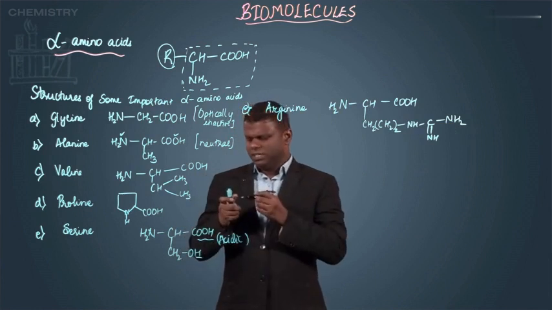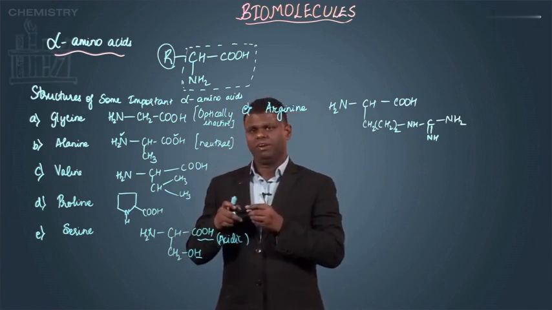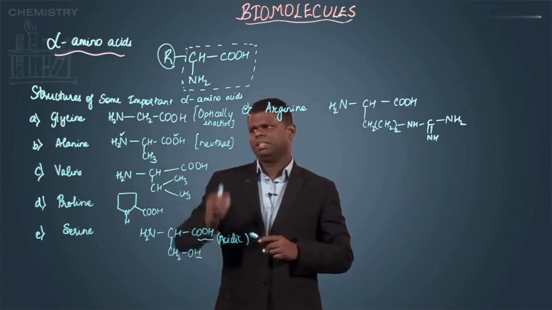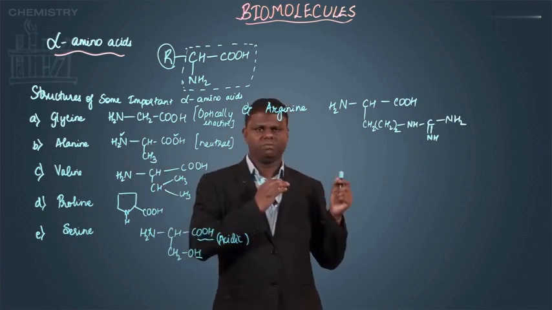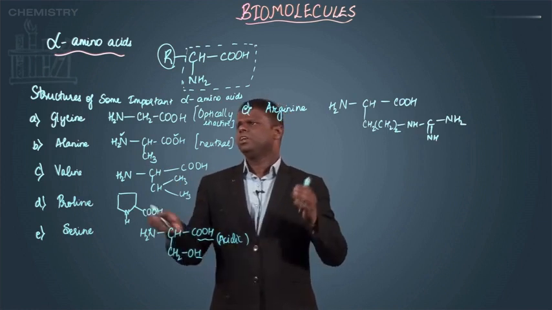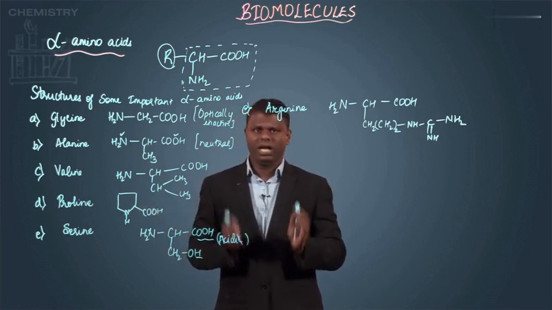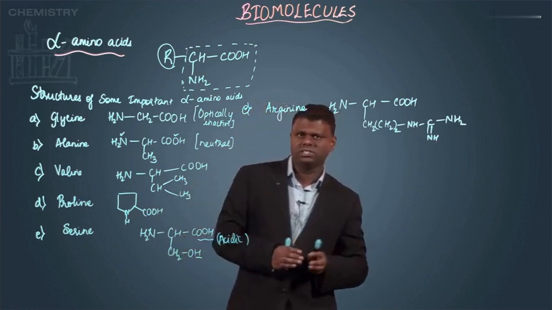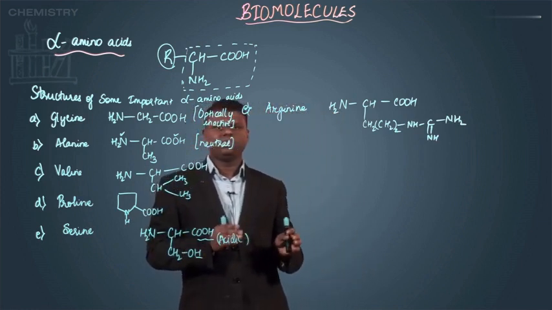Okay, so these are the structures of important alpha amino acids. You could try to remember a few of them. And alanine has a methyl group. Then if you have hydrogen substituted by phenyl, then it becomes phenylalanine. So these are the important alpha amino acids. Okay, so now, since we have finished alpha amino acids, the next part of our discussion is going to be proteins.